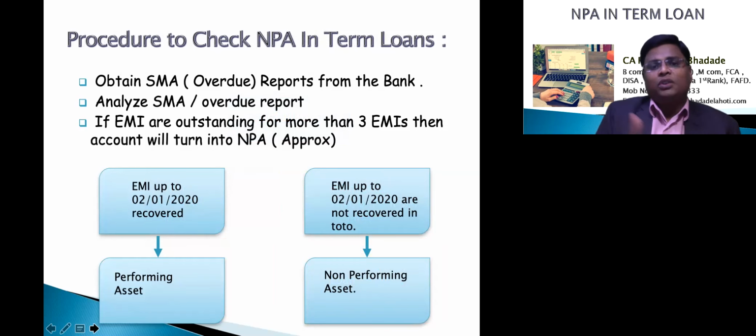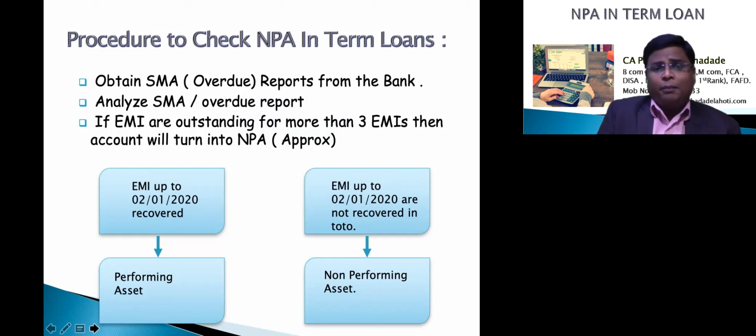If it is 31 to 60 days, it is classified as SMA 1. And if it is overdue for more than 61 days, up to 90 days, then it is SMA 2. So these are a warning factor for the banks that the account is in SMA. We have to take certain steps for recovery. Otherwise, this account will turn into NPA. Once the account is in SMA up to 90 days, the account will shift to NPA.